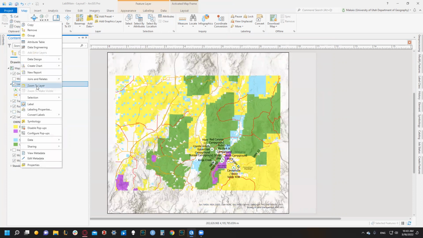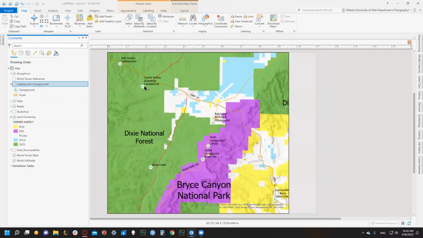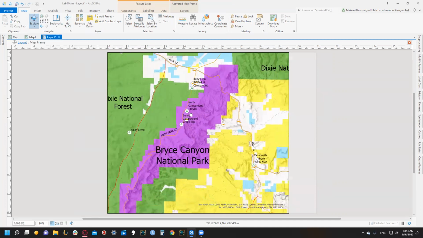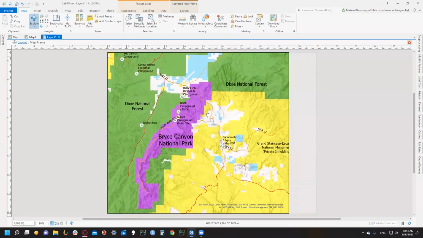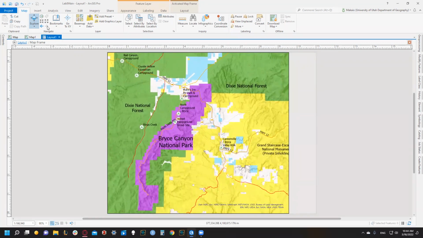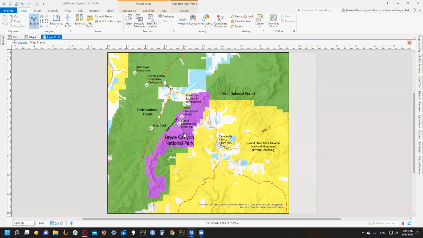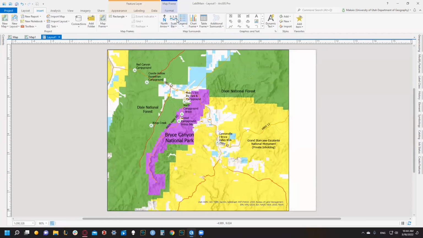So then we're watching campgrounds. Cool. We've got our Dixie National Forest. Oh no. Wait. Yes. Okay. So then we have our Grand Staircase Escalante. We have a Bryce Canyon. Okay. We're good. Good to go. All right. So then let's insert our north arrow. Our scale bar. Our legend.